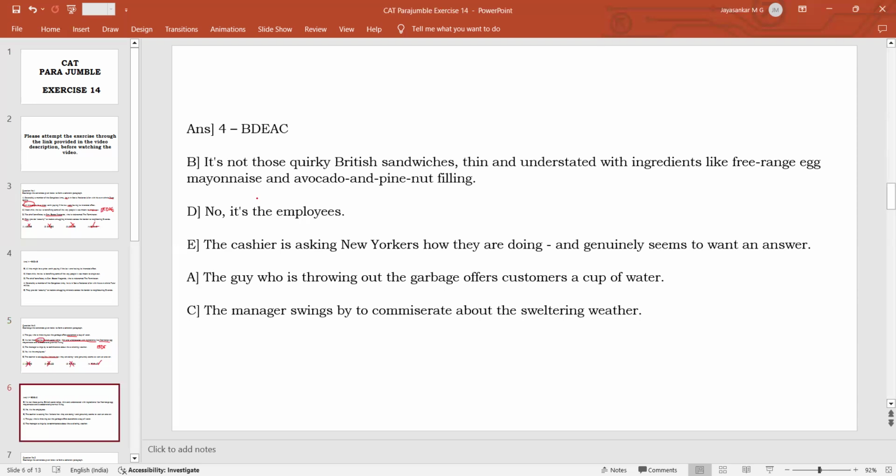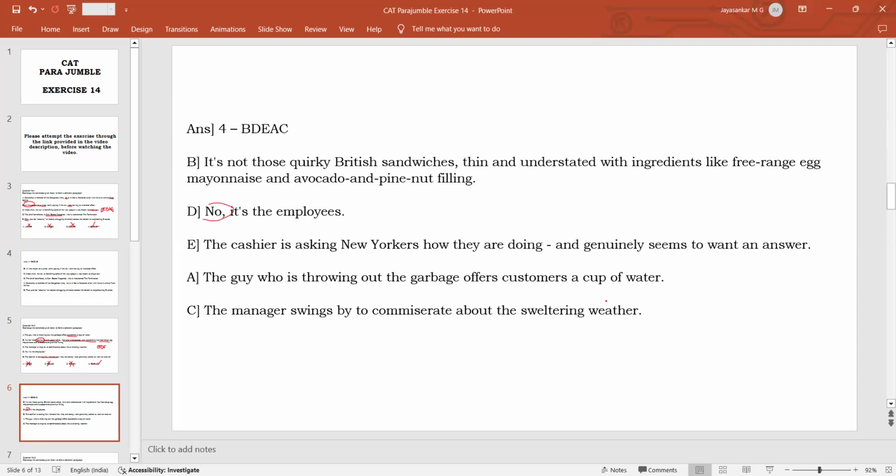So it's not those quirky British sandwiches, thin and understated with ingredients like free-range egg mayonnaise and avocado pine nut filling. It's the employees. So that is why B and D should form a pair. This "no" is helping us to understand that it's not because of the food, it's because of the employees. So B should come first and then D. Then the cashier is asking New Yorkers.